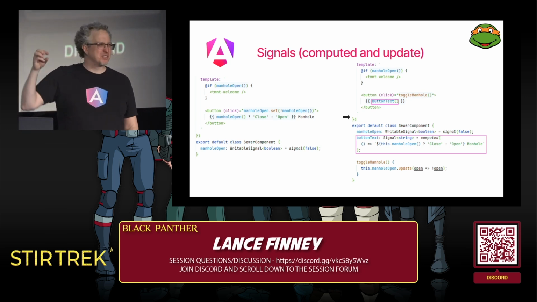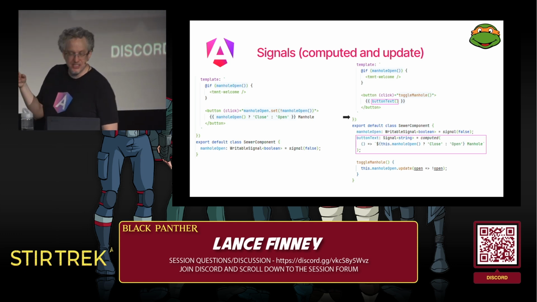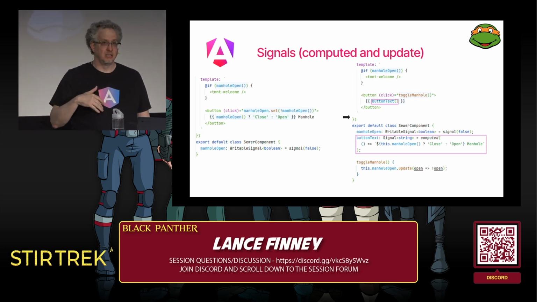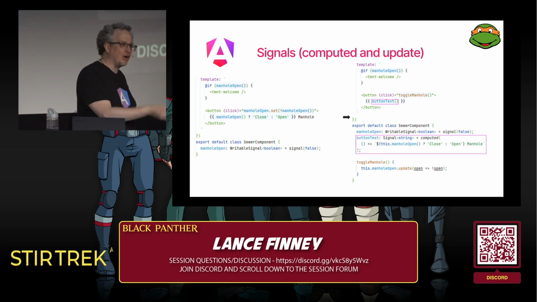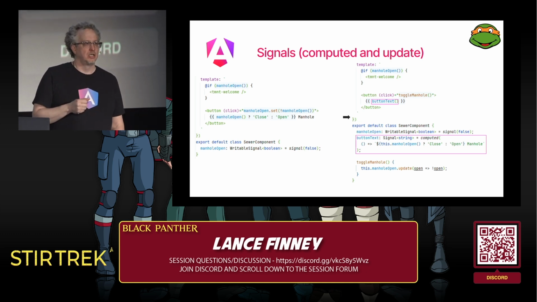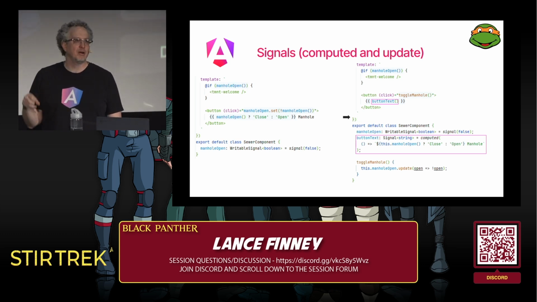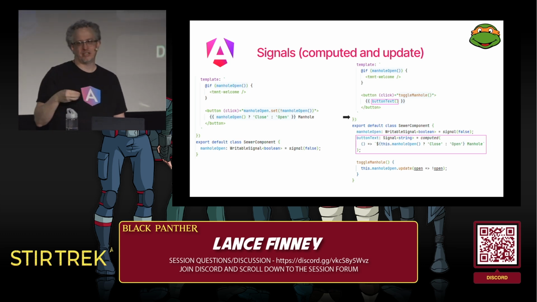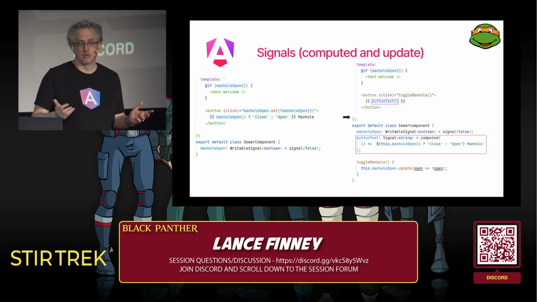This is kind of like the bottom cell on our spreadsheet. So what we're saying here is now the button text is a signal. It's not a writable signal, so we'll never be able to call set or anything like that on it, but it's a signal that is calculated whenever the signals in its callback are changed. So we use a computed function, give it a callback, and have some signals that are evaluated in there. And whenever manhole open is changed, the value of button text will be changed, just like that last cell on the spreadsheet is changed when we change the number of guests. And now that we have a signal, we can get the value out in the template, parentheses, we're done.